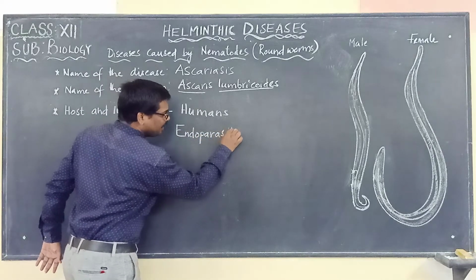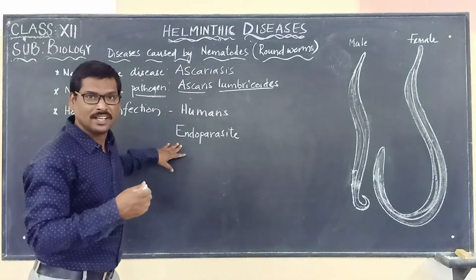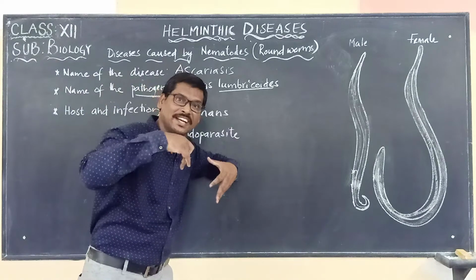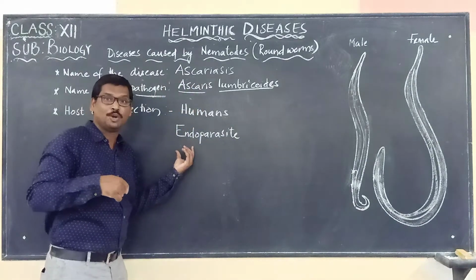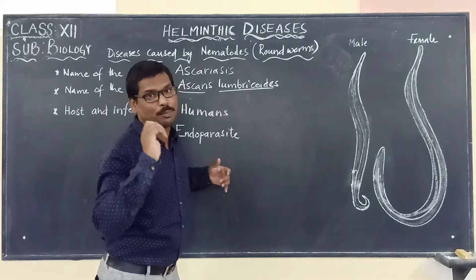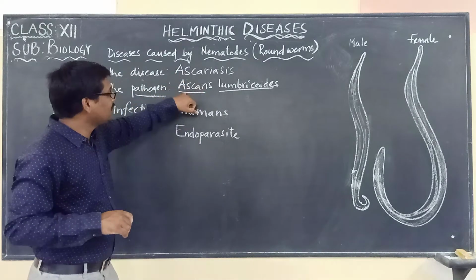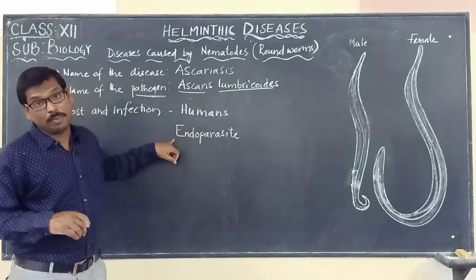We already learned in the very beginning what we mean by endoparasite. Parasites which live inside the body are called endoparasites. Parasites which live outside the body are called ectoparasites, we said. So Ascaris lumbricoides are endoparasites.